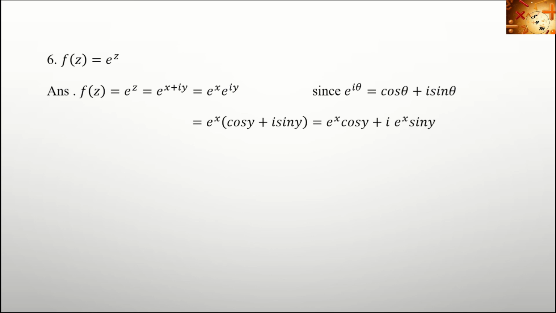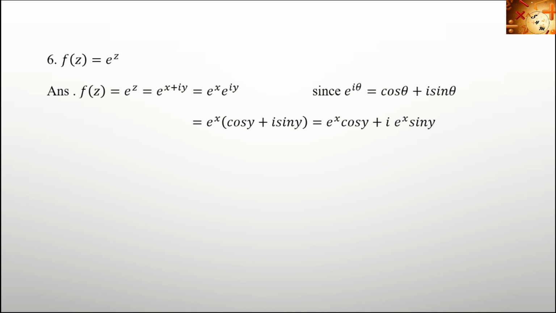Next problem, f of z equal to e raised to z. Substitute z equal to x plus iy, we get e raised to x plus iy, which is equal to e raised to x into e raised to iy. Next, what is e raised to i theta? That is cos theta plus i sin theta. So substitute e raised to iy as cos y plus i sin y. So the expression is e raised to x cos y plus i into e raised to x sin y.